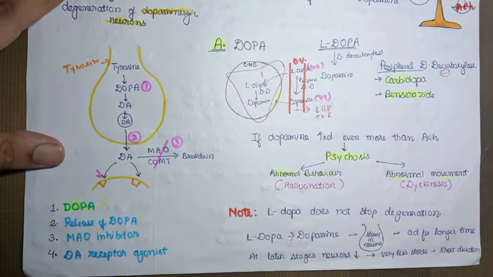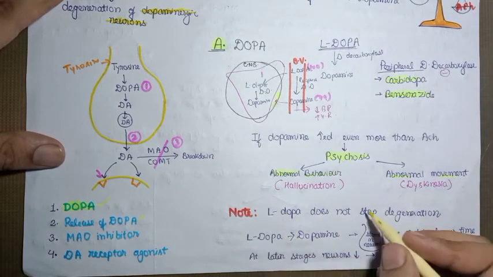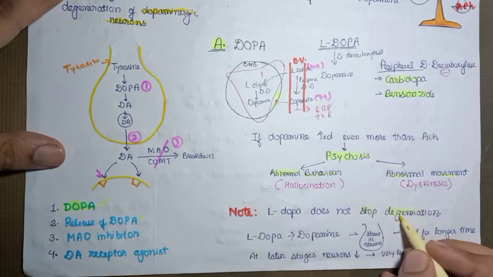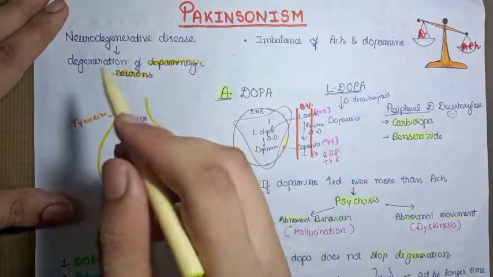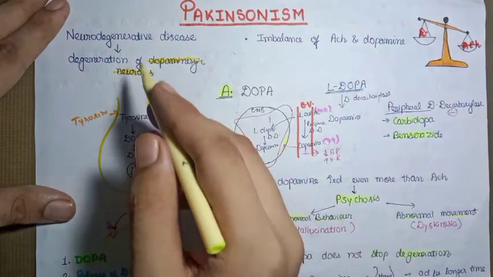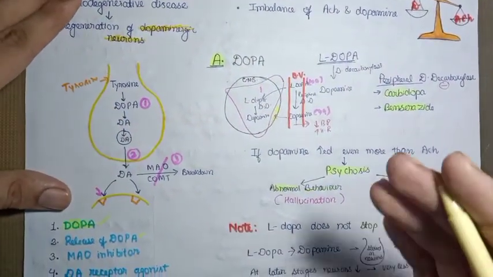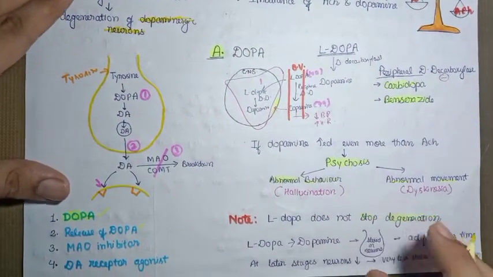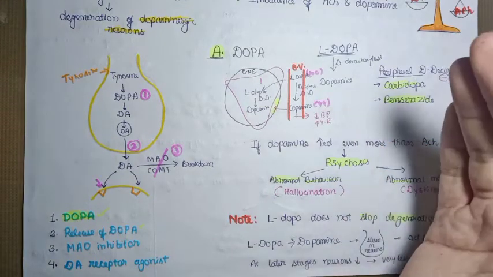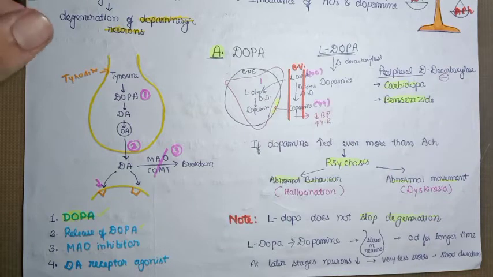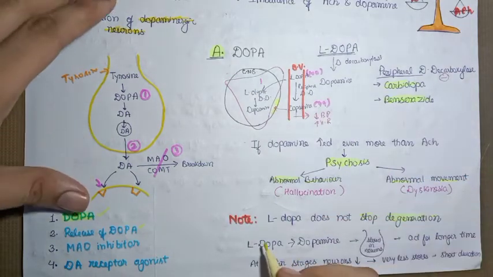One more last point that you can remember is that L-dopa does not stop the degeneration of the neurons. As I told you, Parkinsonism basically occurs due to the degeneration of the dopaminergic neurons. So L-dopa does not stop the degeneration. The neurons will keep on degenerating, and over time the number of dopaminergic neurons will be reduced to a greater extent. Basically, how does L-dopa function?